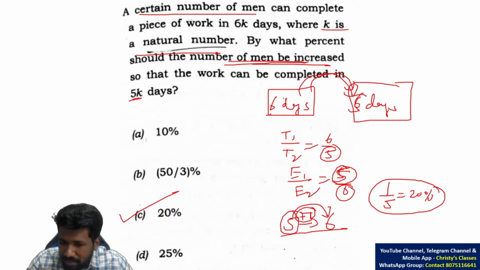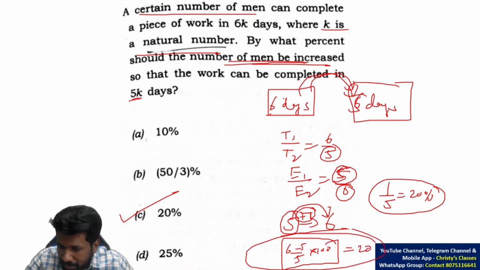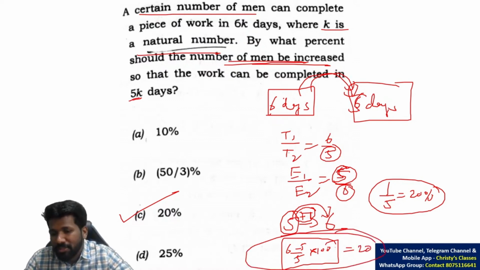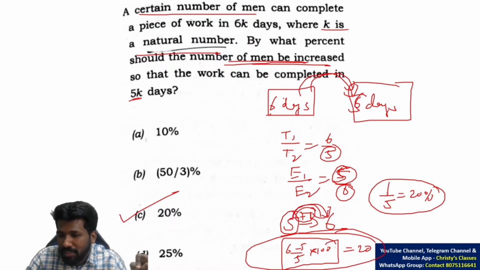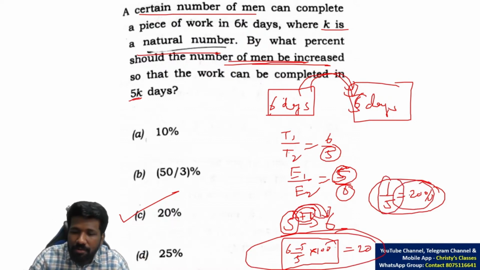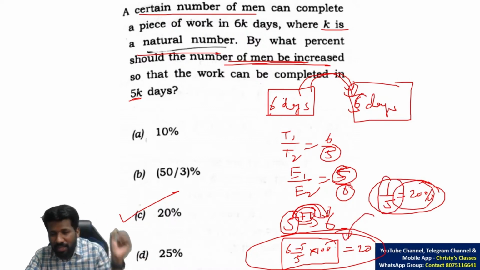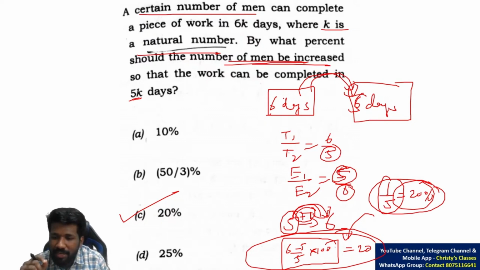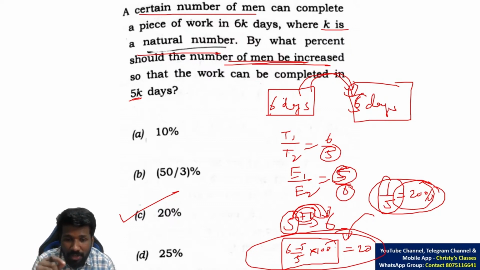Or 5 becoming 6, (6 minus 5) by 5 into 100. That is the normal mathematical formula you learned in school. But this is time consuming because you are writing more steps. If you can directly analyze that 5 to 6 is 1 by 5, which is 20%, that will save time. An alternate mathematical way is there, but my policy is maths is a tool. Whenever it is needed only, you should use it. Don't use it unnecessarily and take more time. Try to logically solve it instead of mathematically solving it all the time.